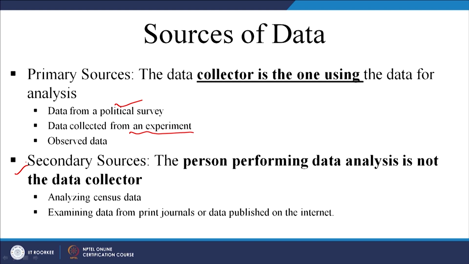Those sources of data wherein some other persons or other agencies, other organizations have collected data for their work, their research work, their project work, their assignment work or some other purpose. So, that is secondary data.